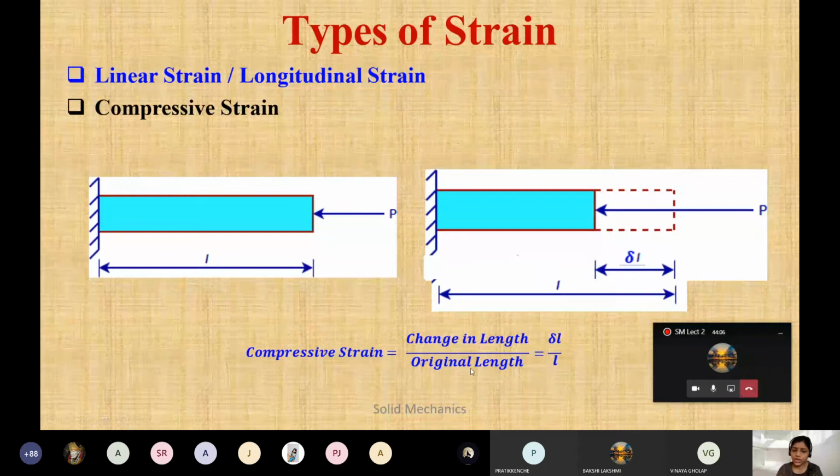So again, compressive strain is change in length, that is delta L, divided by original length. Now with this diagram, it will decrease the length, and in tensile strain it will increase the length. So just remember, change in length is denoted by delta L and original length is denoted by L.